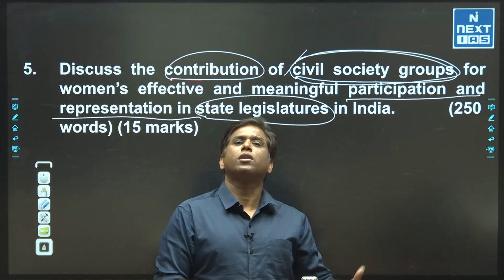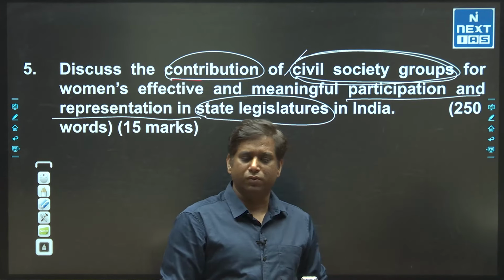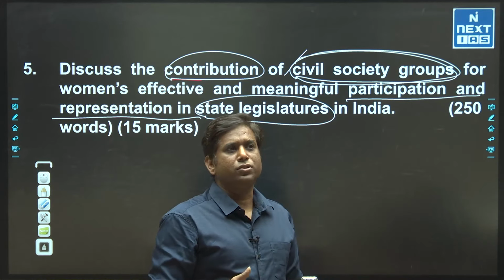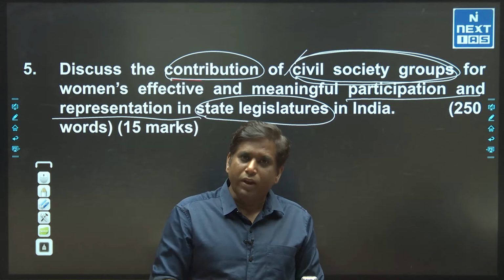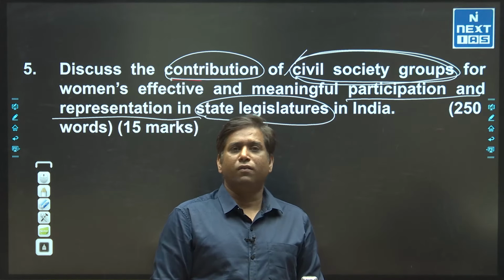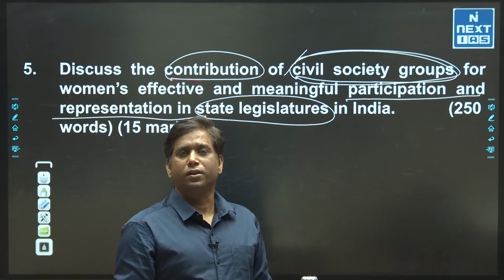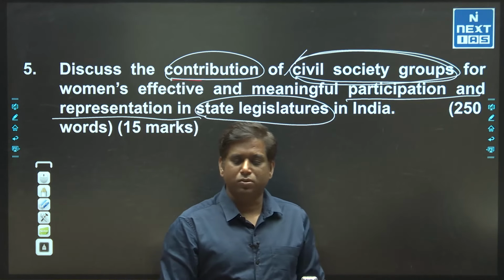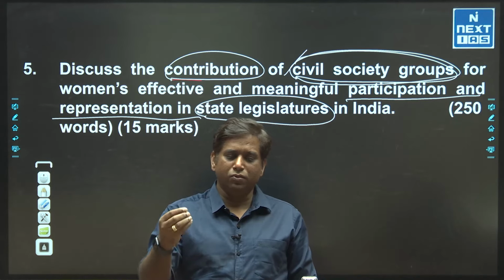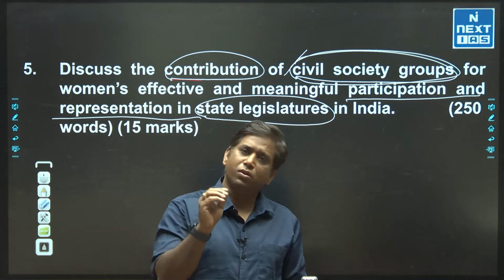Just define what those civil society groups are, like non-governmental organizations, then advocacy groups or policy advocacy groups, or even sometimes formal RWAs also. They all come under civil society groups basically. Now, how do these civil society groups play an important role? Here you need to identify at least 3-4 important functions that they are doing.